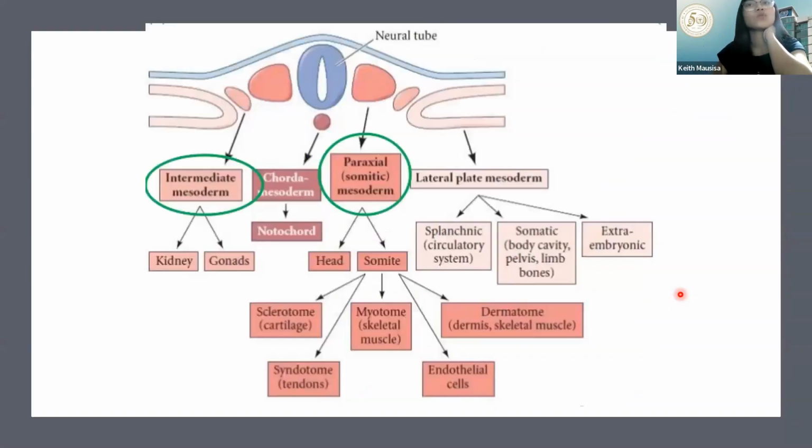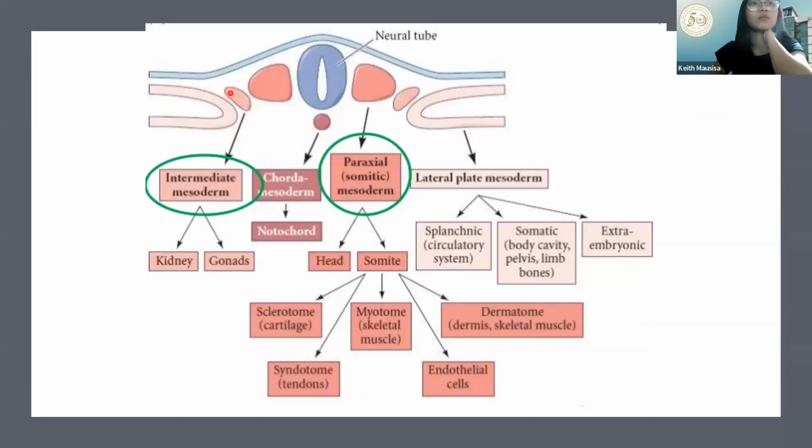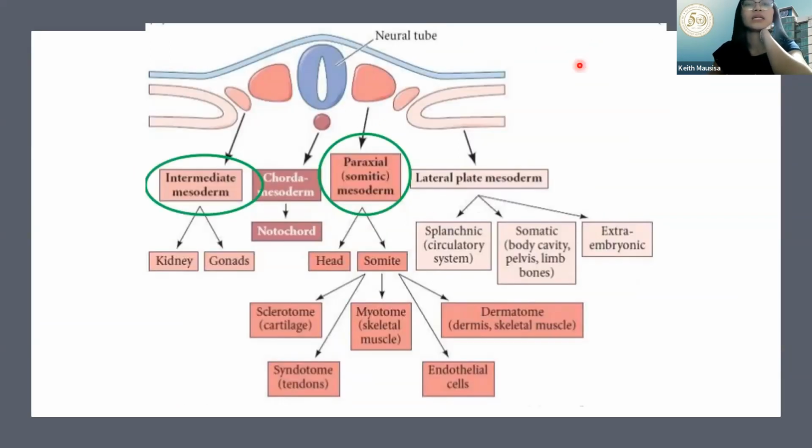Alright. So, kung naalala nyo pa, yung drawing na yan is your neural tube. The paraxial, yung medyo makapal, yung paraxial mesoderm, from here, yan siya. Hindi na lang natin yung drawing, pero yan pa rin yan. The one in the middle would be your intermediate mesoderm. While the one, yung pinaka-lateral, the thin layer here, would be your lateral mesoderm. Okay, lateral mesoderm.